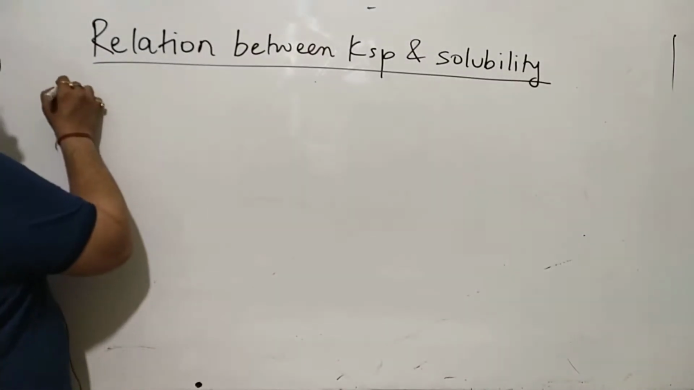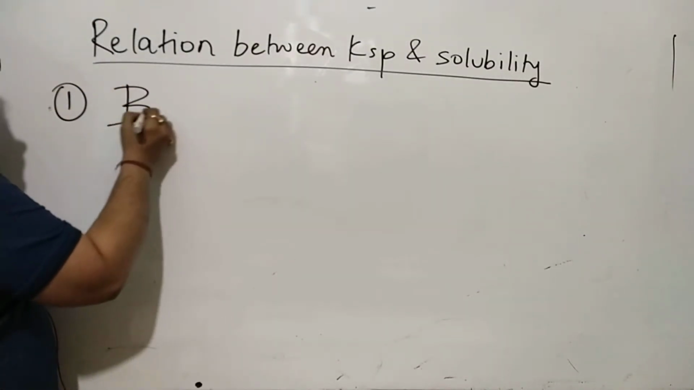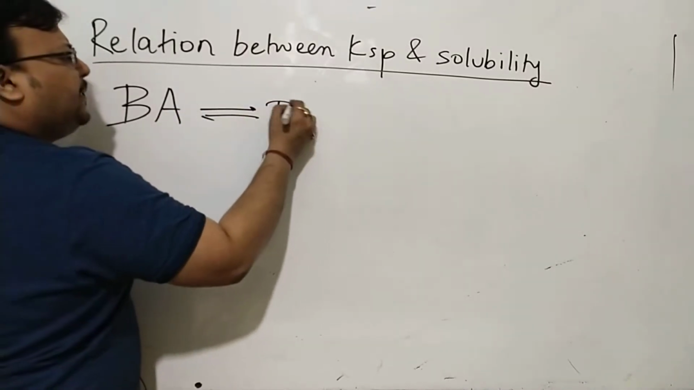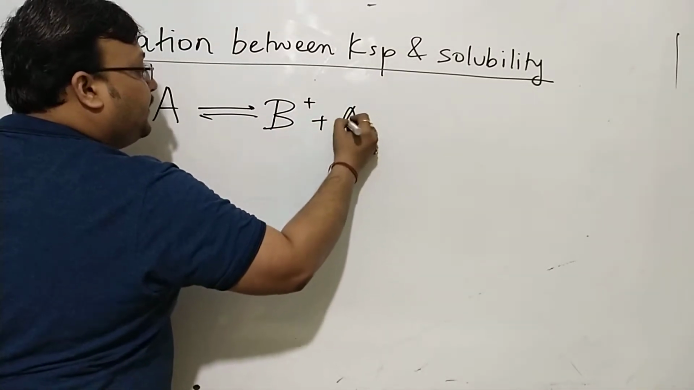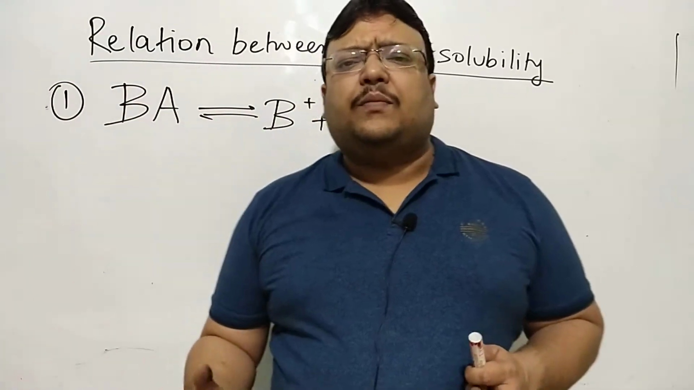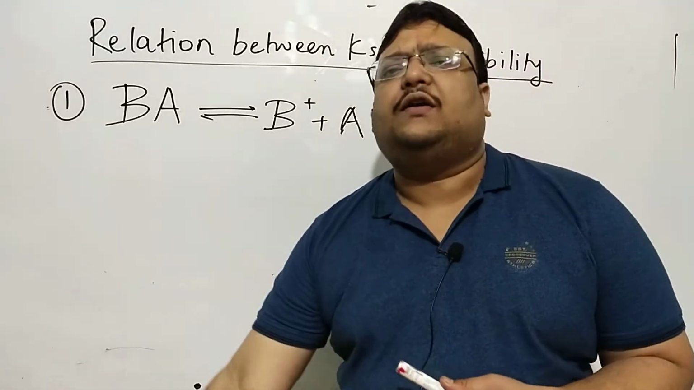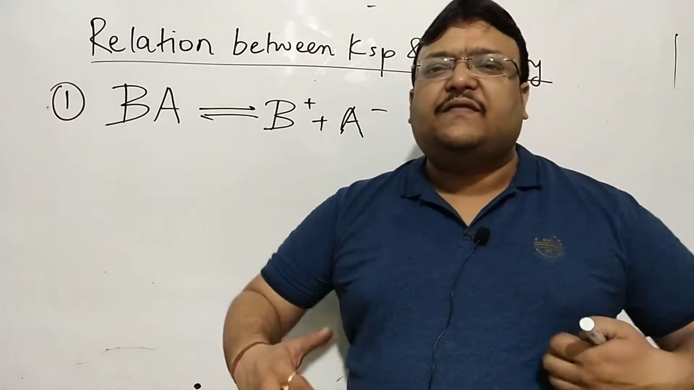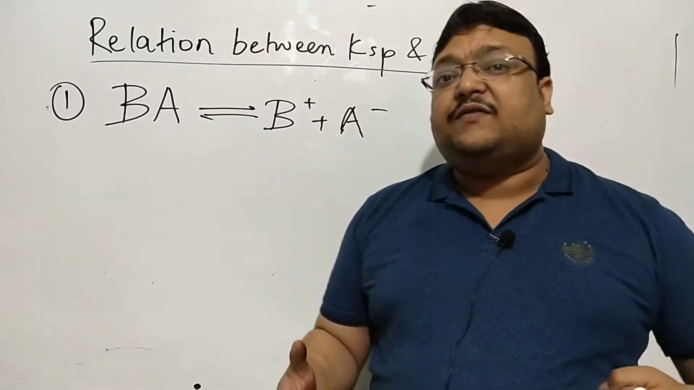If it's a binary salt like AgCl, BA, giving B+ and A-, the salt might be less soluble or more soluble. The moment it dissolves, a salt is always a strong electrolyte. So everything which dissolves ionizes.